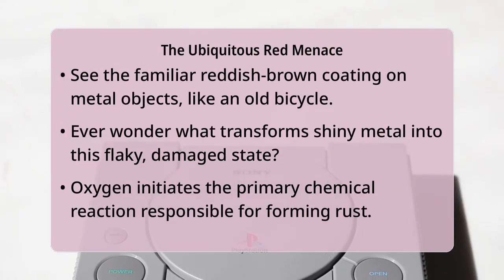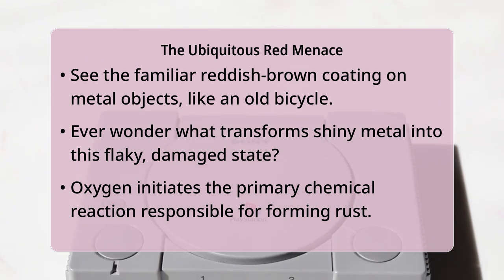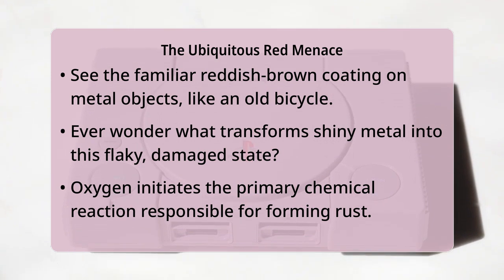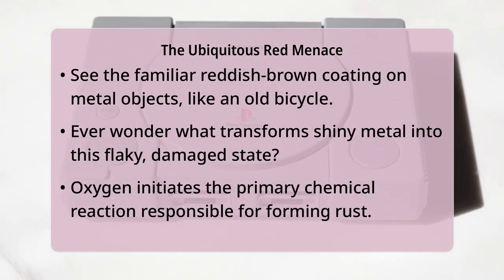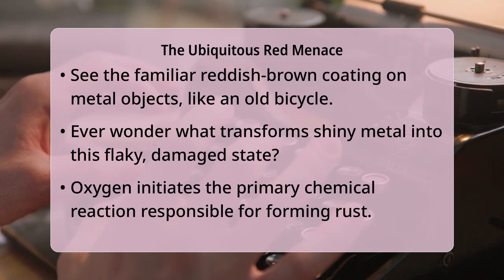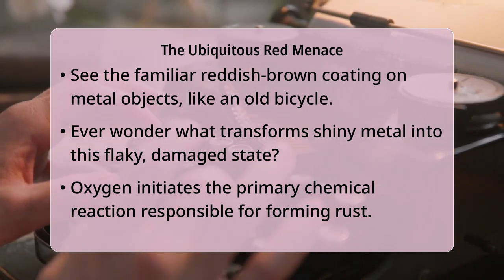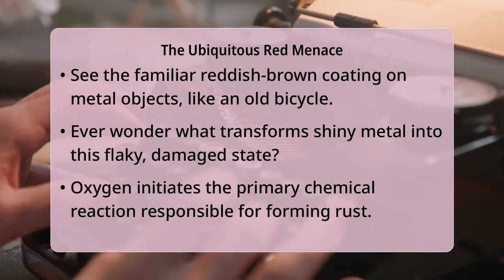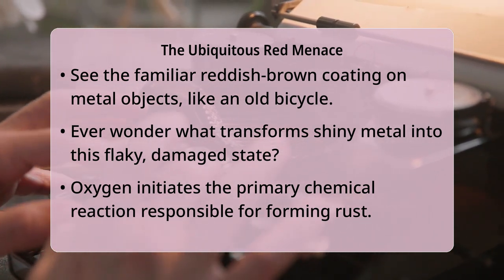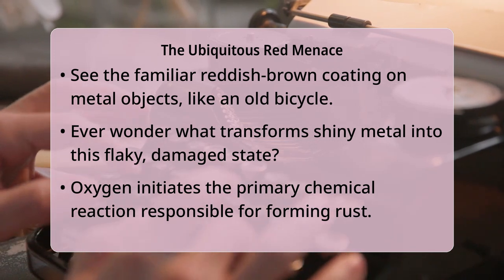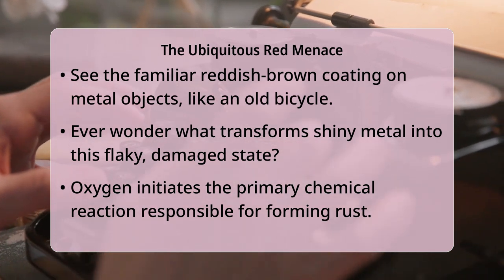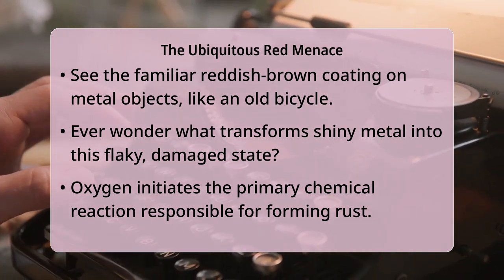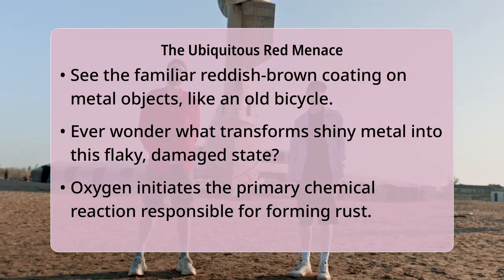Have you ever noticed that familiar reddish-brown coating on an old bicycle or on a forgotten tool in the garage? It is a common sight, signaling wear and tear, but have you ever wondered about the core ingredient that starts this transformation? Oxygen is the primary initiator of the chemical reaction that causes rust. Without its presence, iron and steel simply would not corrode in this particular way, making it an essential element in the formation of this everyday phenomenon.